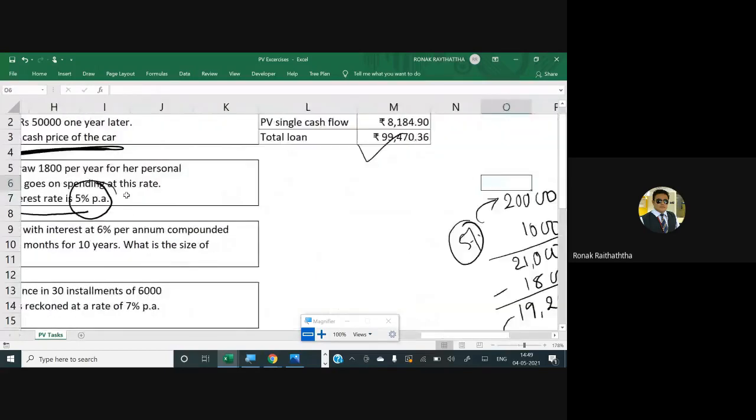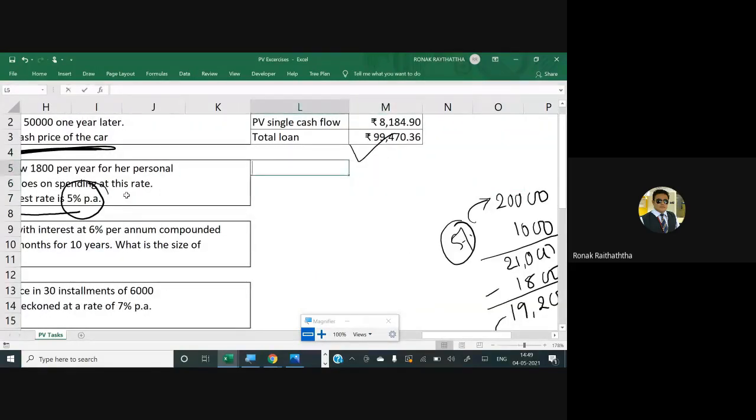Anyway, let's move ahead. So we are supposed to find the number of periods, so I'm just writing NPER. To find the number of periods, we have the formula starting with NPER in Excel, opening the bracket. Then first is the rate. Rate is going to be 5%, and the withdrawal is also yearly in nature, right? So no adjustments would be made in the rate of return. Say if the withdrawal was 6 monthly, you would have divided the rate by 2 because there are 2 six-month periods in a year. Similarly, if the withdrawal were quarterly, you would have divided your rate by 4. Anyway, 5% is taken as the rate because it's an annual withdrawal.